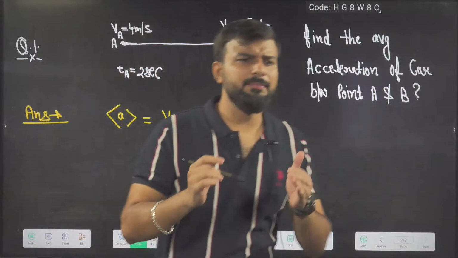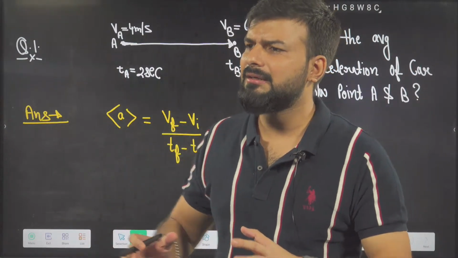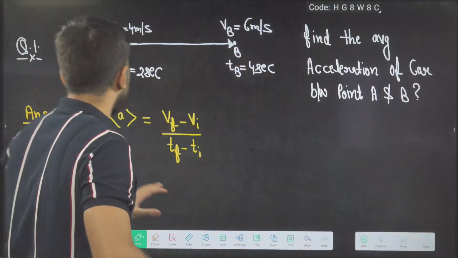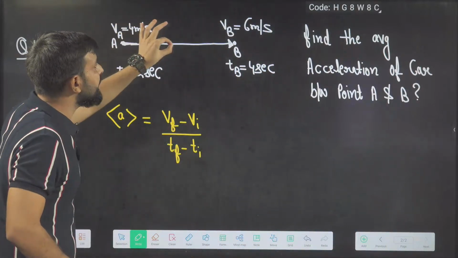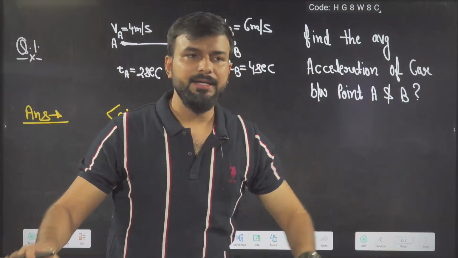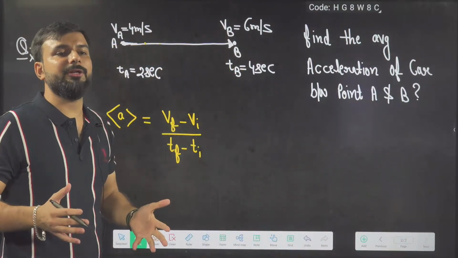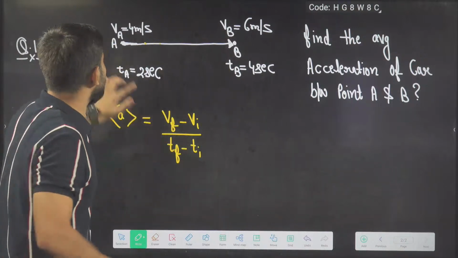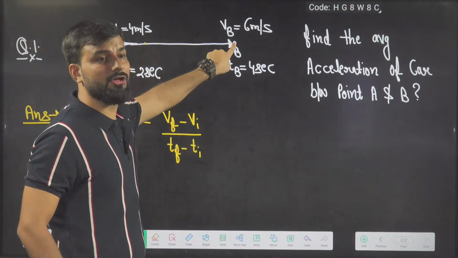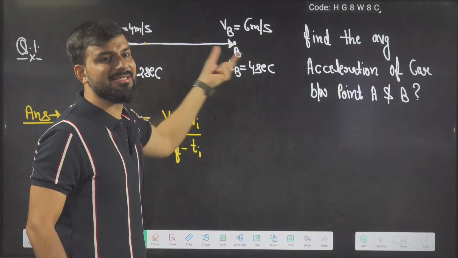And beta, remember one thing. The beauty of average acceleration is that it doesn't bother what the car was doing in between. It doesn't require whether it is moving or stopping or taking some rest in between. It doesn't care. It only cares what the velocity is here and what the velocity is here, and what the initial time is here, and the time it is taking in between.